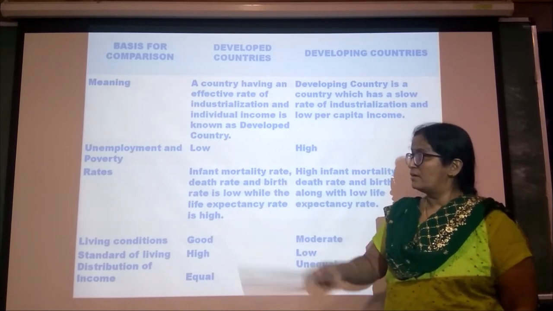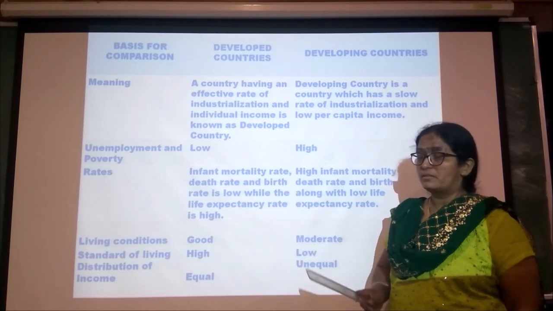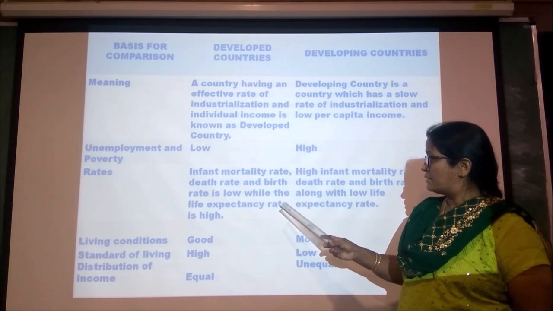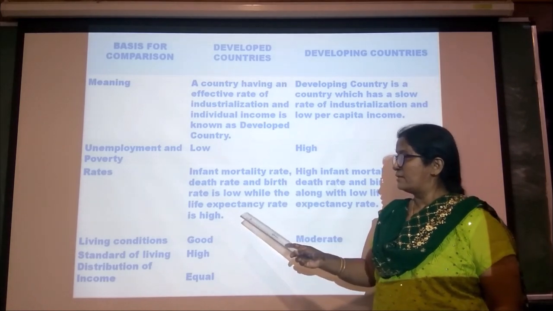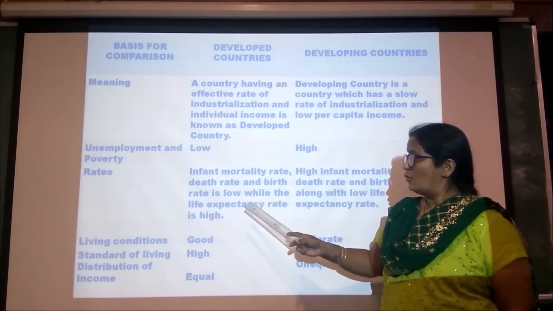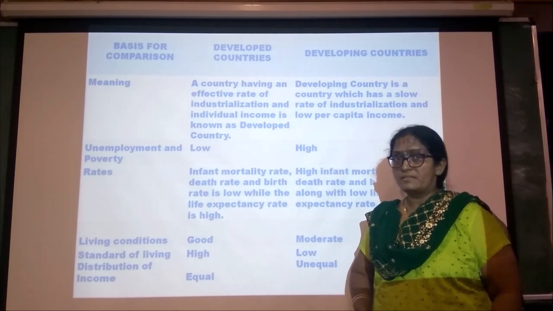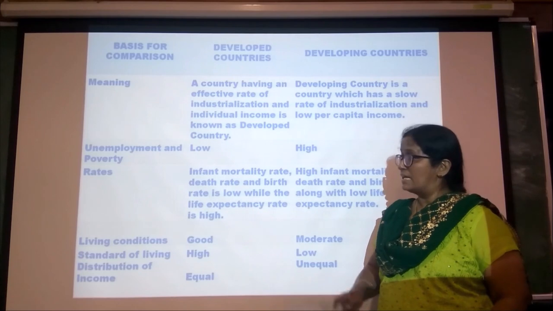Infant mortality, that means the death of children, and the birth and death rate of children is very low in the developed nations because of advanced medicines and treatments.